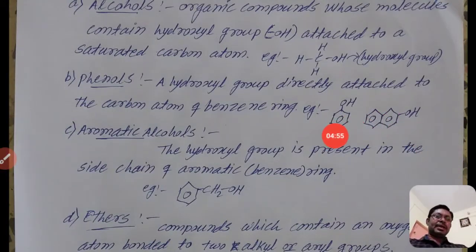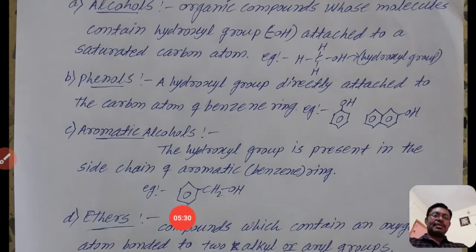See here, for example, there is a benzene ring directly attached to a hydroxyl group, so it is known as phenol. There are two benzene rings, and one benzene ring is directly attached to the hydroxyl group. So these are examples of phenols. If the aromatic ring contains a hydroxyl group, but in the side chain, not directly, then it is known as aromatic alcohol. See here, the hydroxyl group is present in the side chain of the benzene ring.